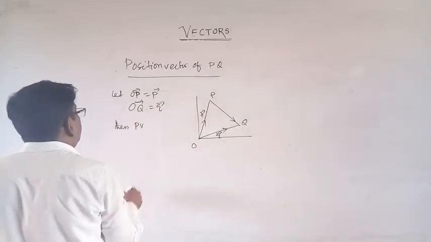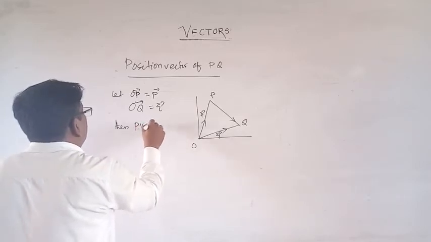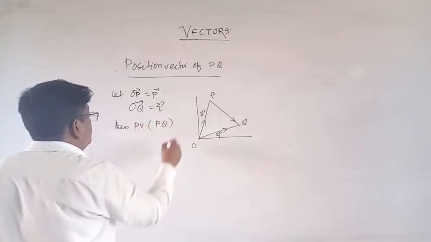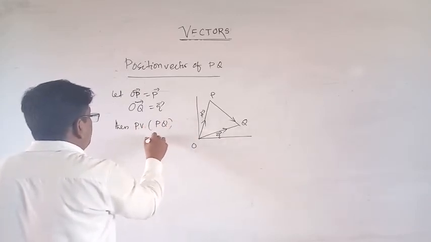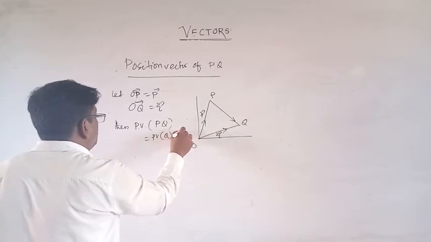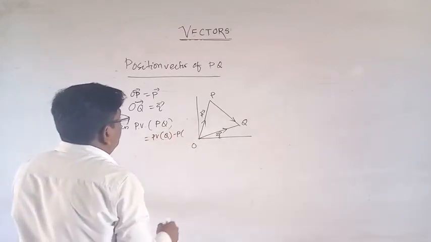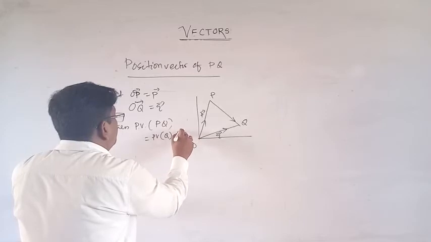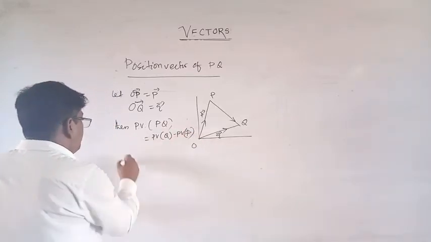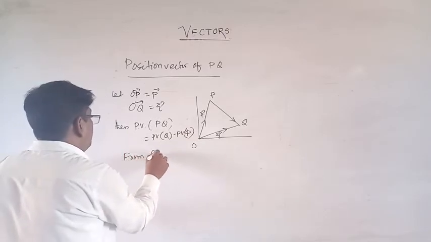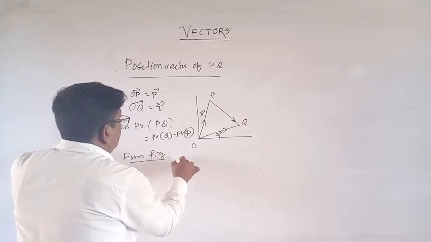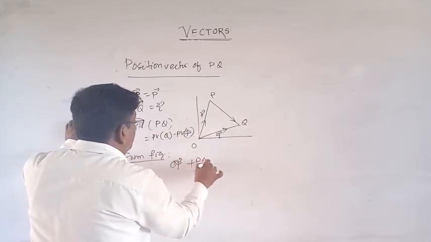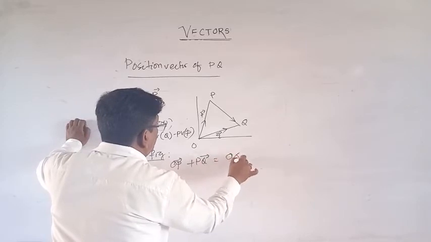the position vector of PQ is equal to Q vector minus P vector. That is, PV of Q minus PV of P. How is it obtained? From the figure, OP vector plus PQ vector is equal to OQ vector.